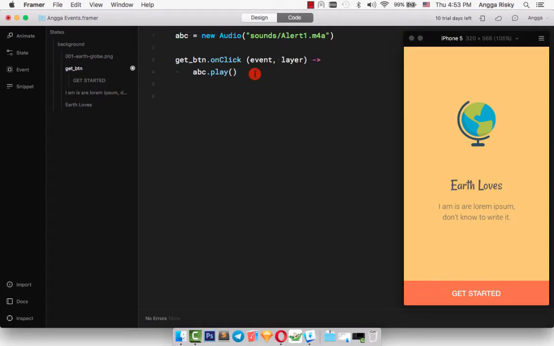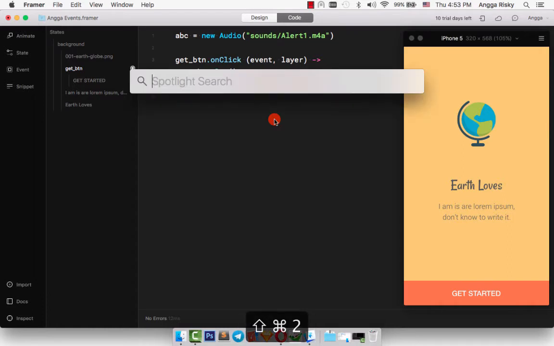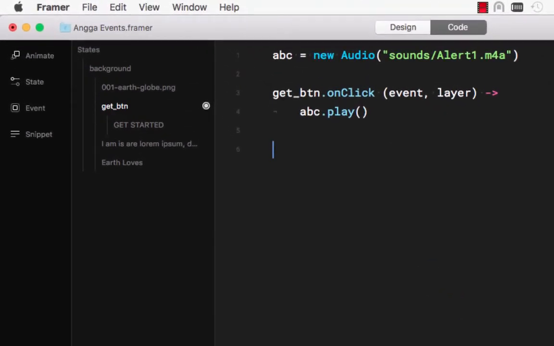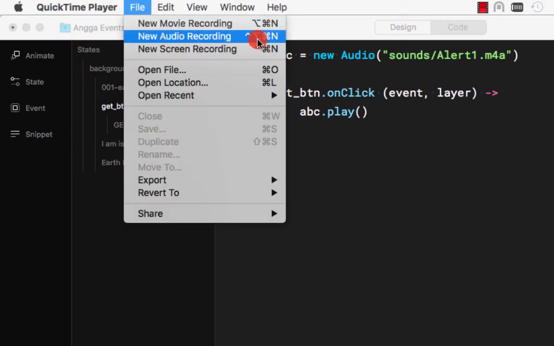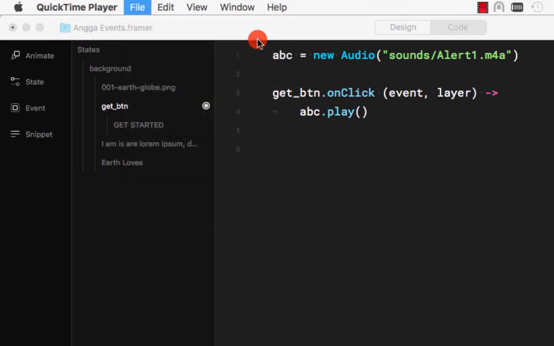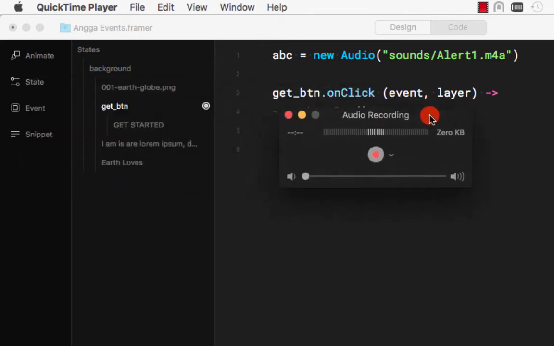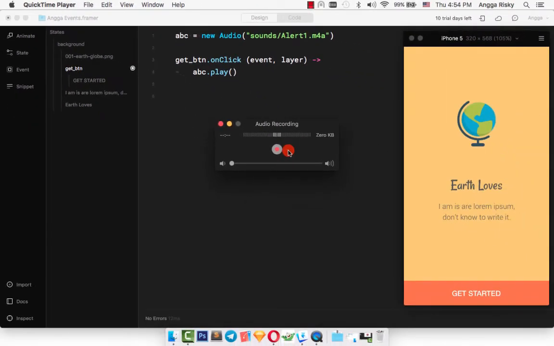And then the next one is how to make our sounds. So you can use QuickTime. Well, I want to show you. Currently I'm using QuickTime, and going to file and new audio recording. Okay, and then select this to open it. I'm using the Samsung, so I will try.